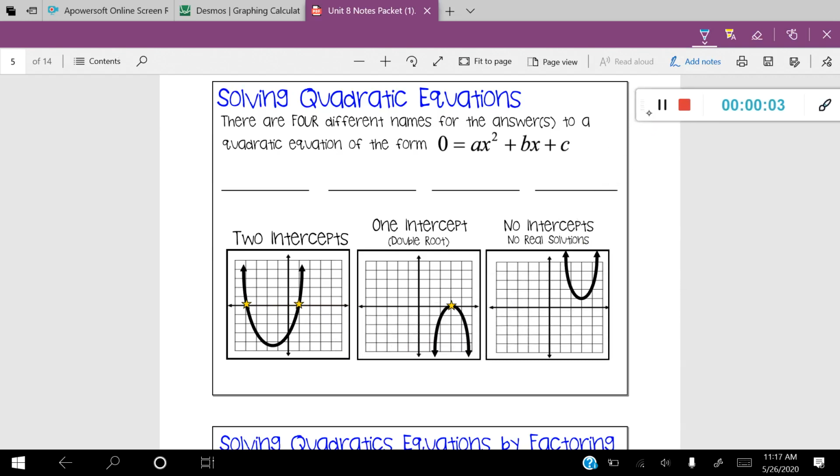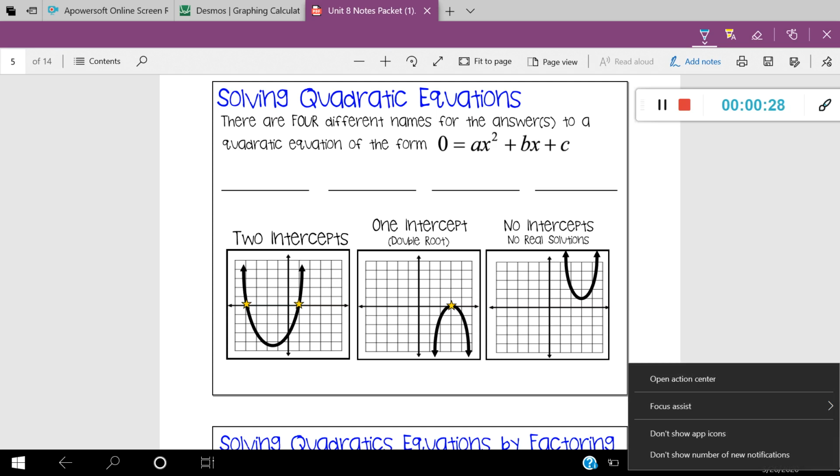In this lesson, we're going to be talking about how to solve a quadratic equation. In this lesson and the next couple lessons to follow, we'll be talking about different methods on how to solve a quadratic. So today I'm going to be showing you two different methods. Okay, the first thing we need to know is, what do the answers look like whenever you're solving a quadratic equation? Well, there are four different names for the answers to a quadratic equation.